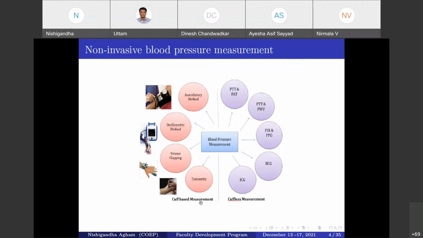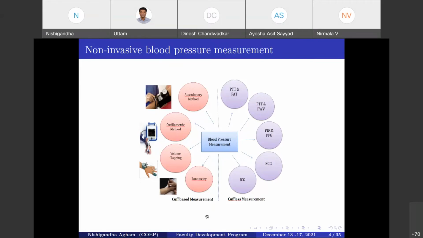The third method is volume clamping. Volume clamping and the fourth method, tonometry, are known by very few people. In volume clamping, the blood volume is measured with the help of a photoplethysmograph sensor, and finger BP is measured with a small cuff wrapped around the finger. That method is known as volume clamping.